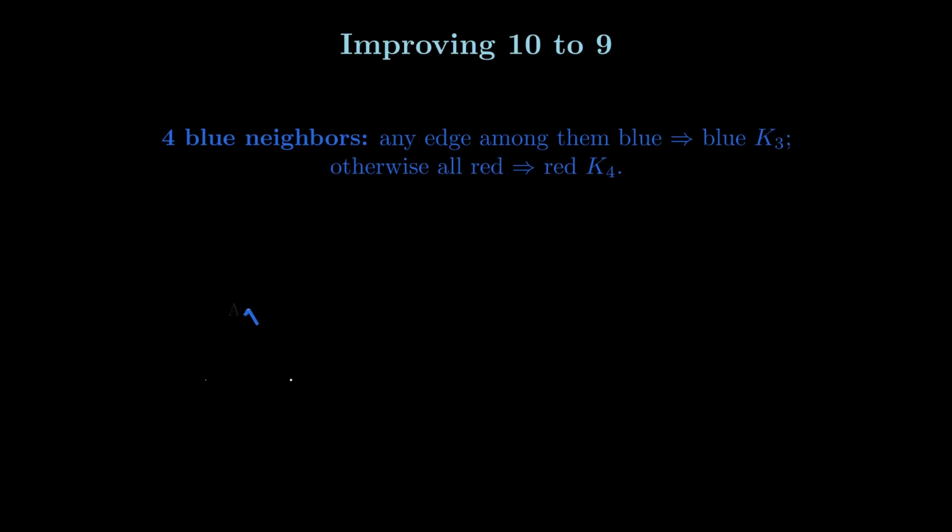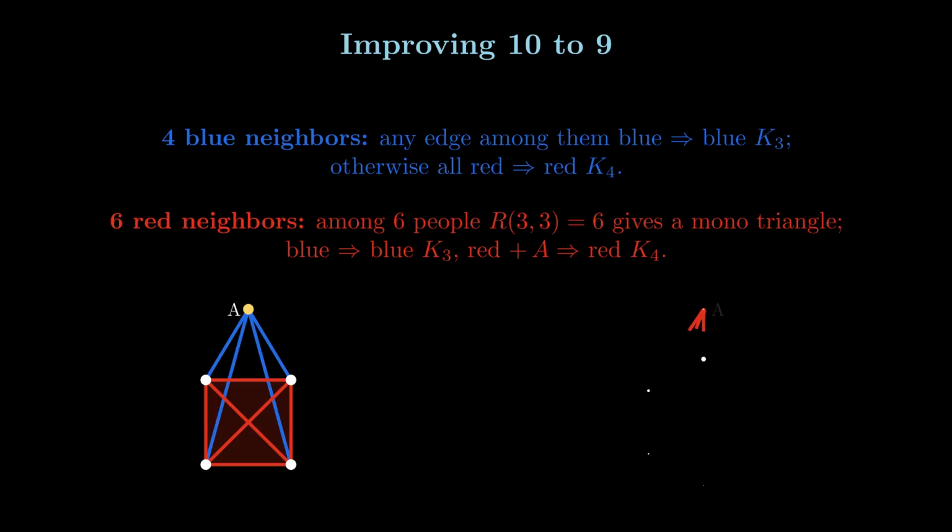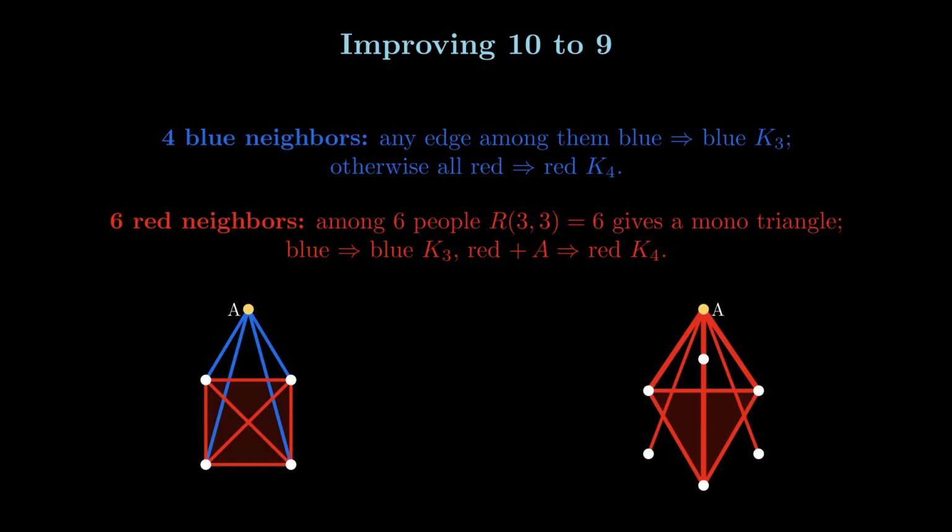Consider the first case. If A has 4 blue edges, then any blue edge among them makes a blue triangle with A. And if there are no blue edges among these 4 neighbors, then those 4 are a red K4. If instead A has 6 red neighbors, then among those 6, the result we just proved showed that there must be a monochromatic triangle. A blue one is a blue triangle that we were looking for. A red one, combined with vertex A, gives us a red K4. So in either case, 10 always works.